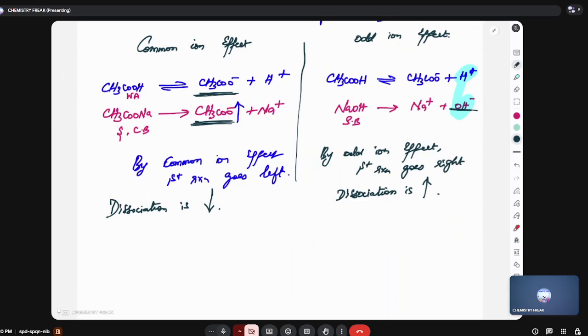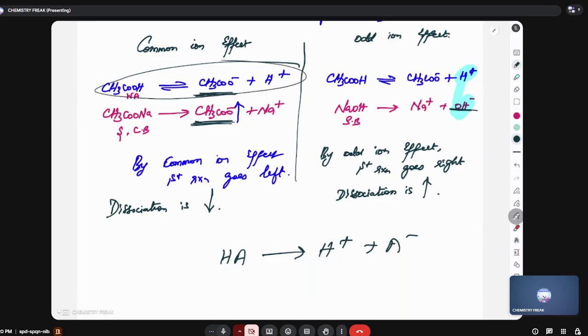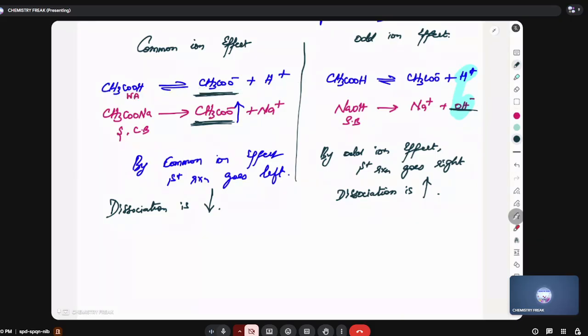டிசோசியேஷன் மட்டும் சொல்லுங்க சார். டிசோசியேஷன் என்ன? இப்படி ஒருத்தன் இருக்கான், அவன் உடையறான். He is getting splitted. This is called as dissociation. The same thing இங்கேயும் பாரு. Forward reaction is called dissociation. So forward reaction decreases in this case, whereas forward reaction increases in this case.